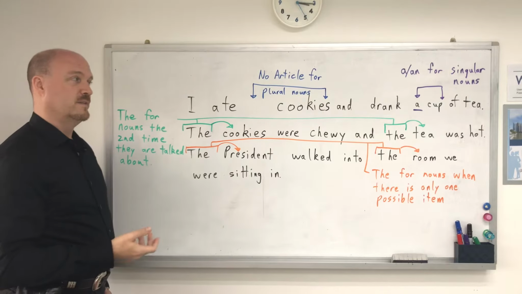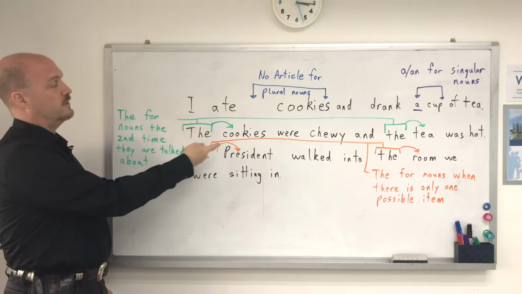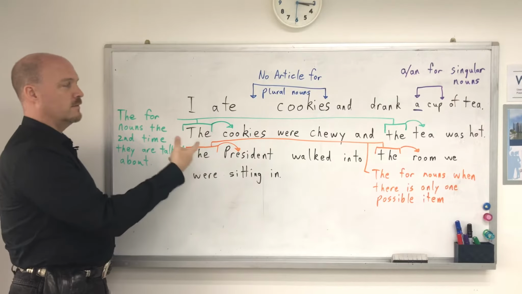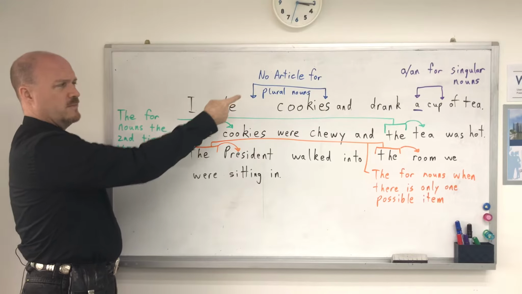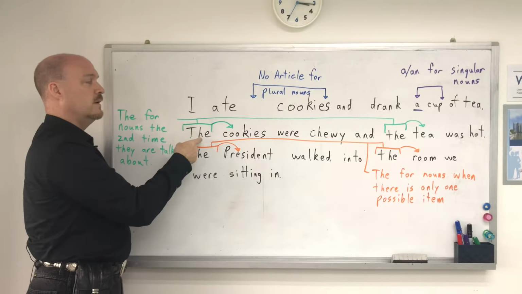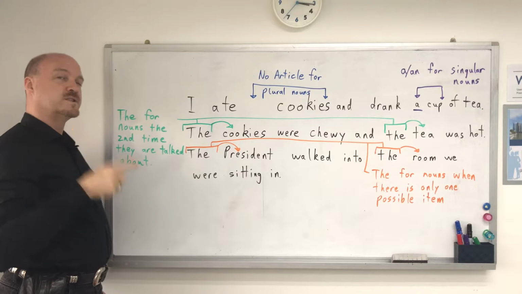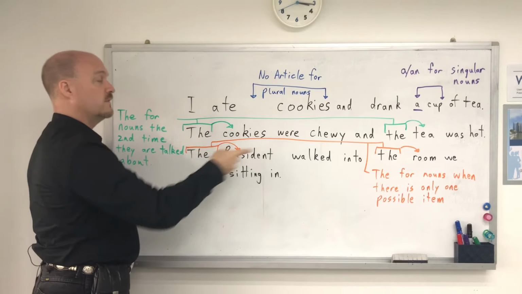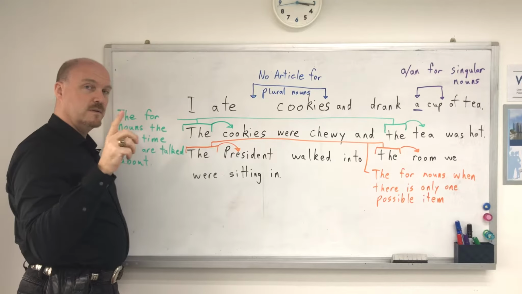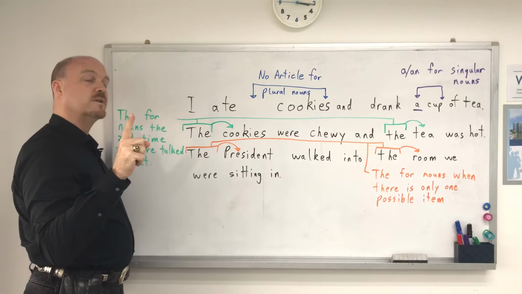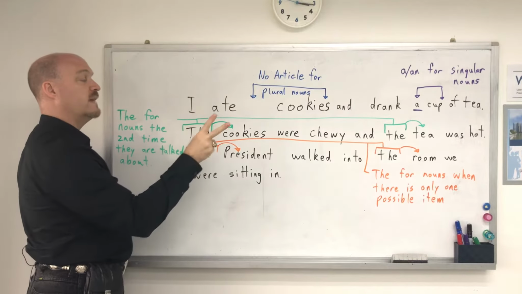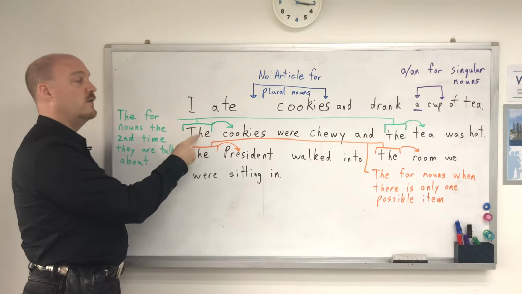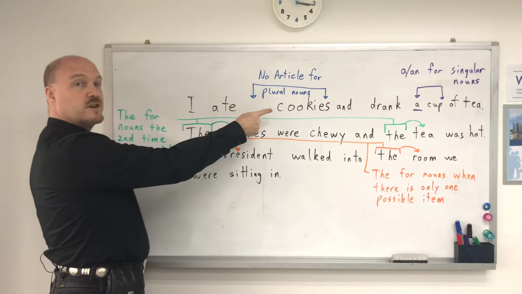My sentences continue. I have another sentence. The cookies were chewy and the tea was hot. Oh, well, wait a minute, teacher, you just said it's plural, so no article. But now we know which cookies. So we have defined the cookies in the first sentence. So now we know which ones. It's obvious. We know which cookies. So now it's the second time we've talked about them. So we use the. The cookies. Which ones? The ones we were just talking about.